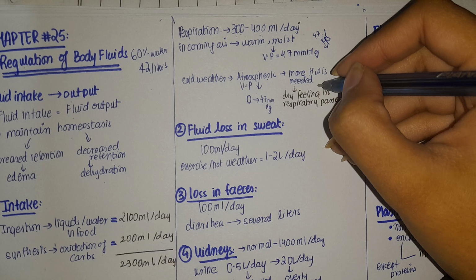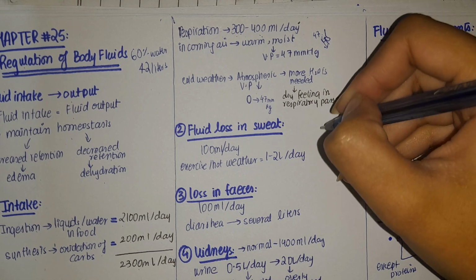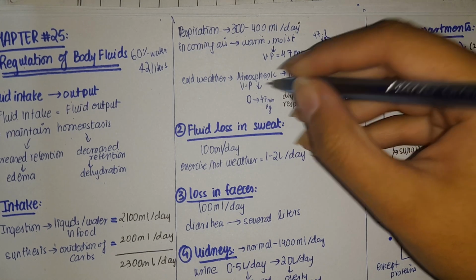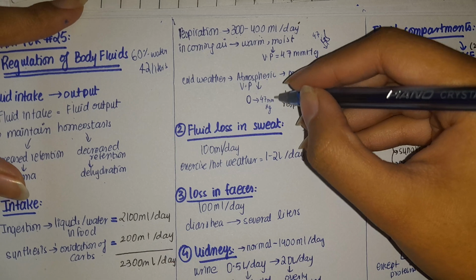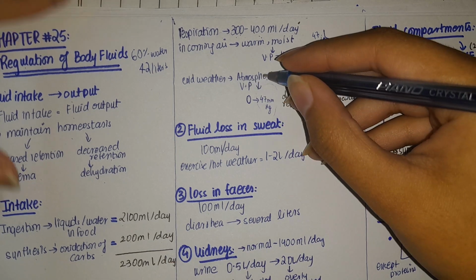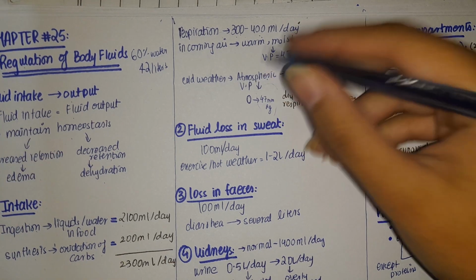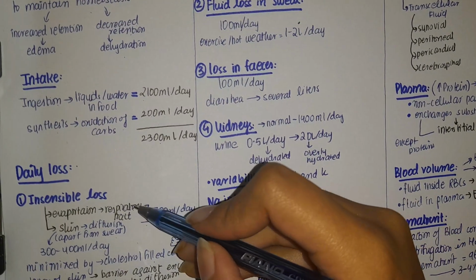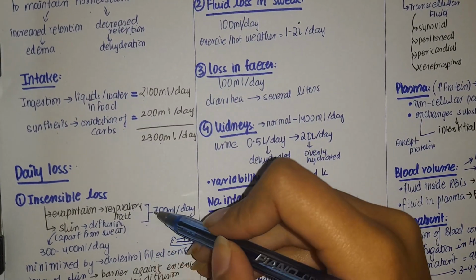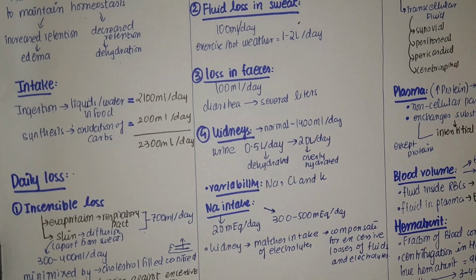Now, what happens in the cold? You feel more dry in your respiratory passageway. Why does it happen so? Because a large amount of water is being lost to accommodate the atmospheric vapor pressure versus the body vapor pressure. So both the insensible losses via the respiratory tract and via the skin make a total of 700 milliliters loss.